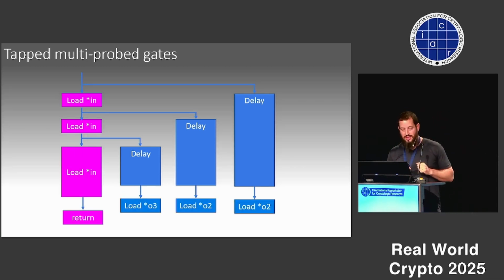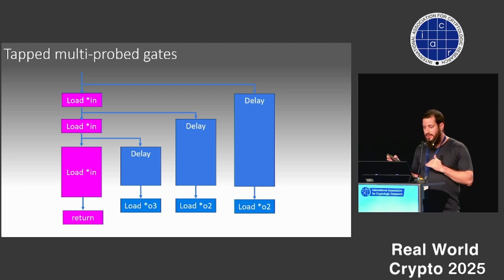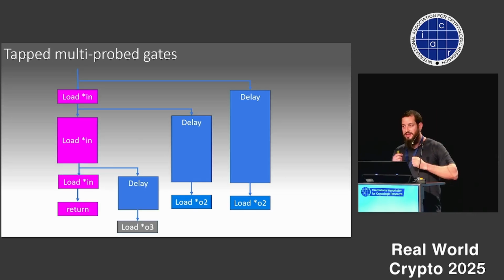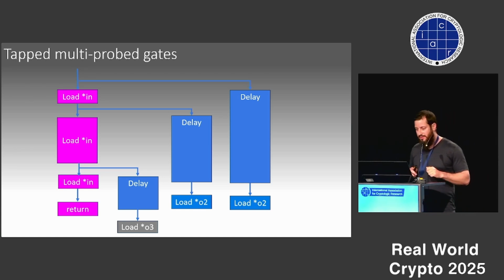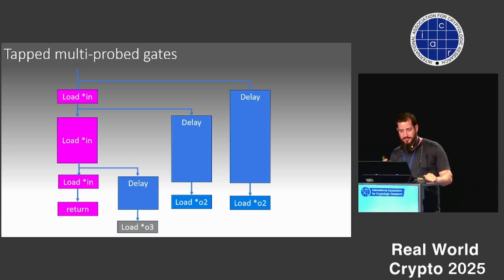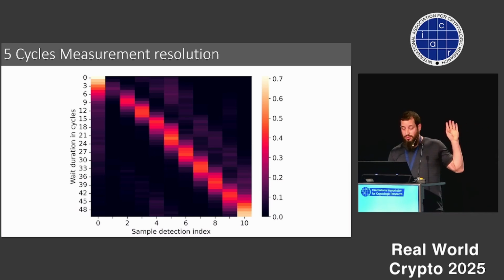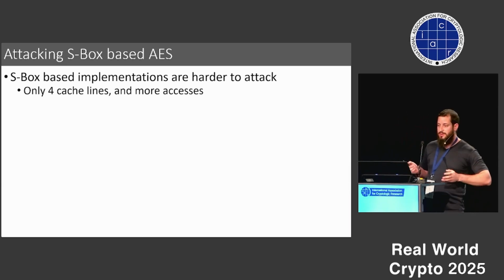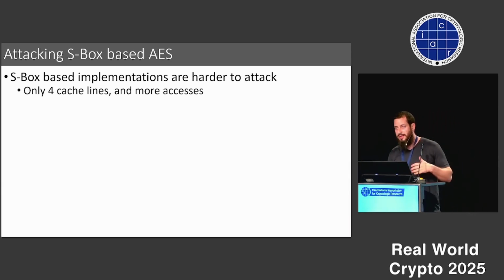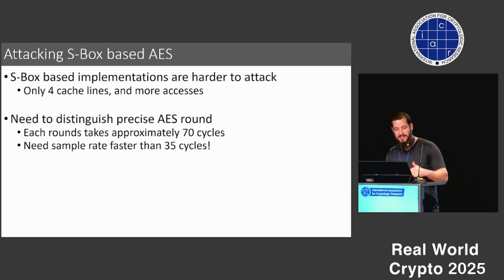However, if at some point we get a cache miss, then all of the accesses before it are going to be in the cache, and we can actually detect which of those loads was the one that gave us the cache miss. We have nice graphs that show that we can get a resolution that differentiates between 5 cycle offsets. And we can use it to attack S-box AES, which is a much harder target than the regular T-tables because it's a much smaller table, which we access much more.